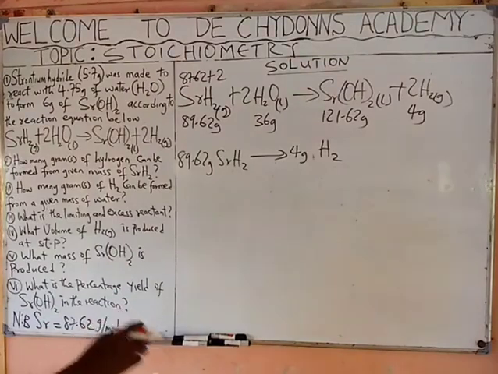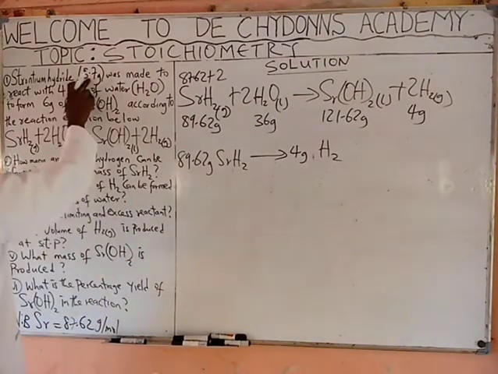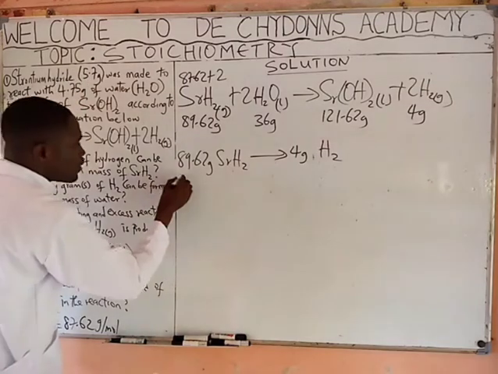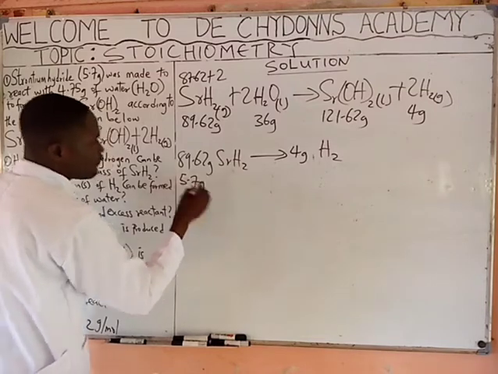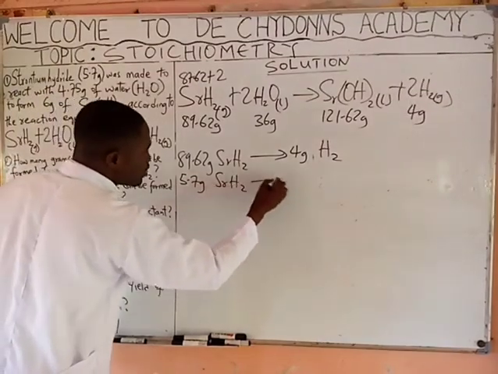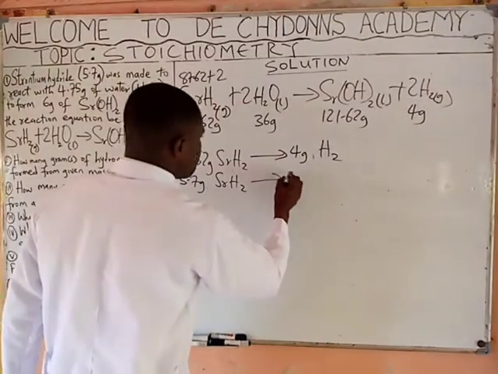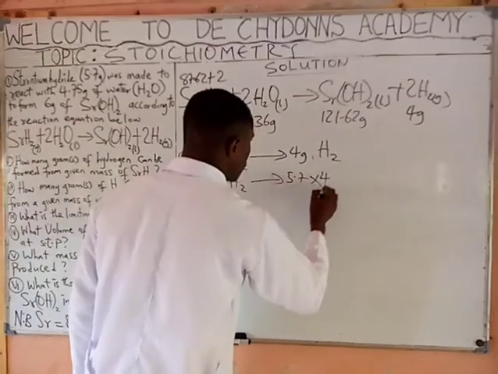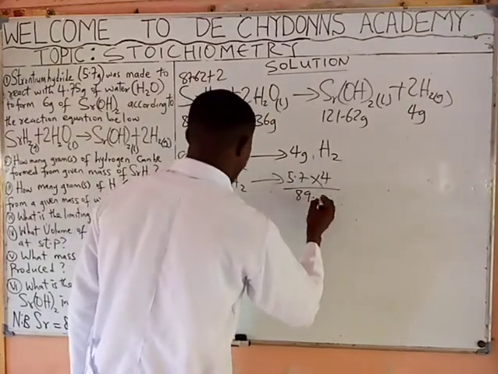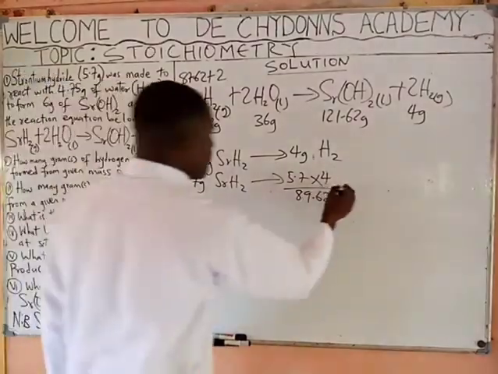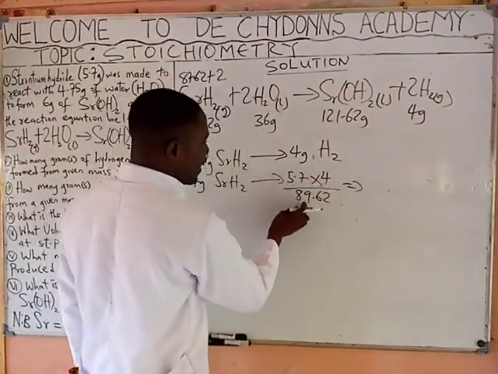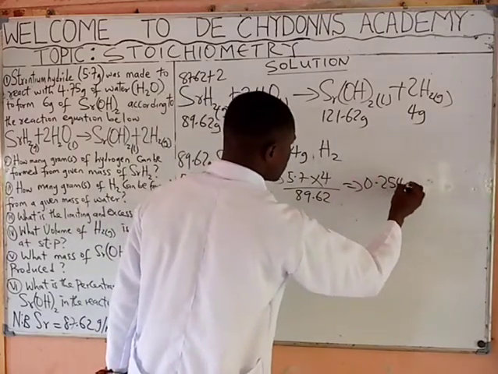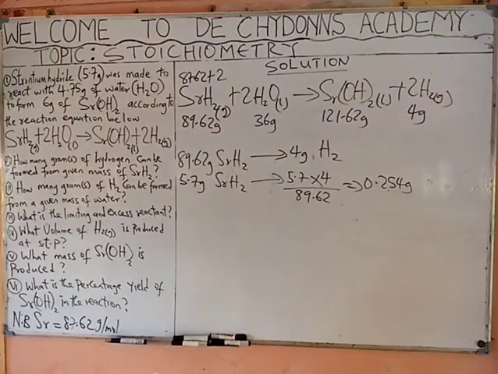Then what you now say is that what is the mass of strontium hydride that we use in the reactor? That is 5.7. We say 5.7 gram of strontium hydride will be giving us what? You cross multiply: 5.7 times 4 all over 89.62. This times is divided by this, will be giving you 0.254 grams. That is the answer.